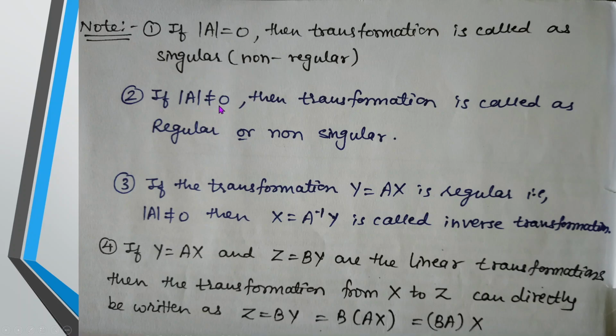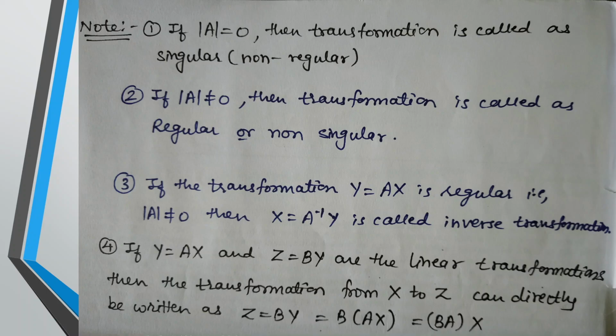Obviously, when the determinant is not equal to 0, it is called non-singular, or it will be termed regular. If the transformation Y is equal to AX is regular, regular means non-singular. Non-singular means the determinant is not equal to 0. Then only can I calculate the inverse. If the determinant of the matrix is not equal to 0, therefore A inverse exists.